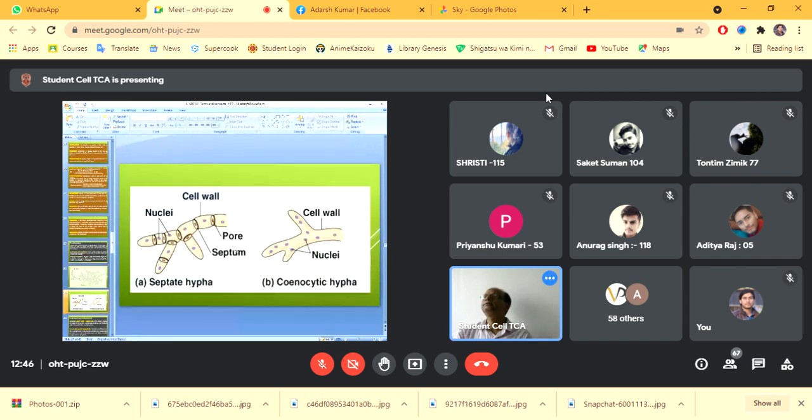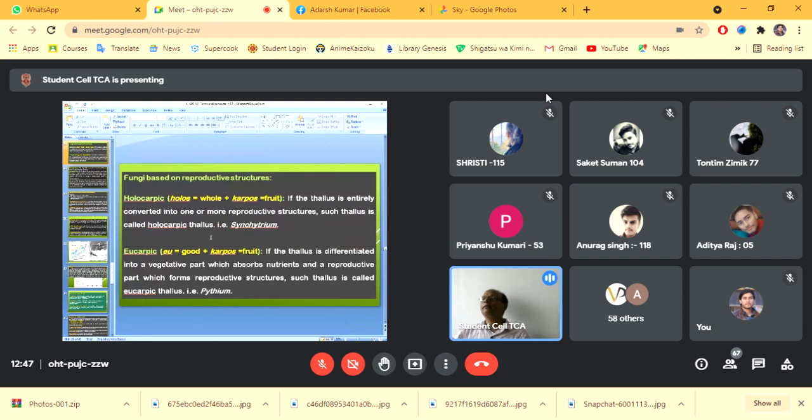Okay, so here you can see the cell, the septate hyphae. If the hyphae have septa, there will be the pore, the cell wall, and the nucleus in all the septa. In that case we call them septate hyphae, and if there is no septation in the cell wall, in that case we call them coenocytic hyphae.